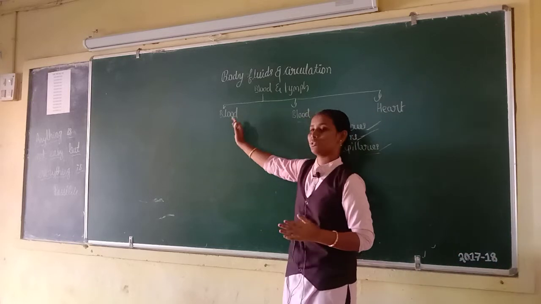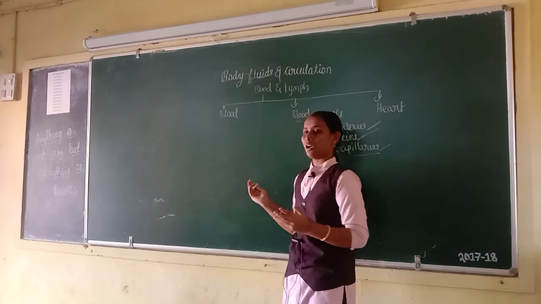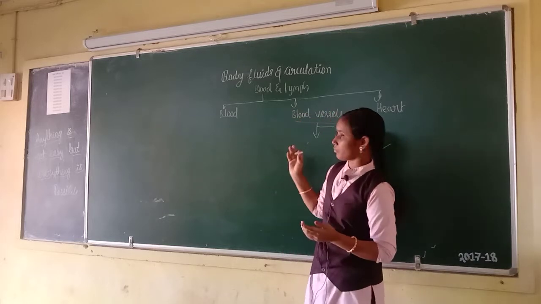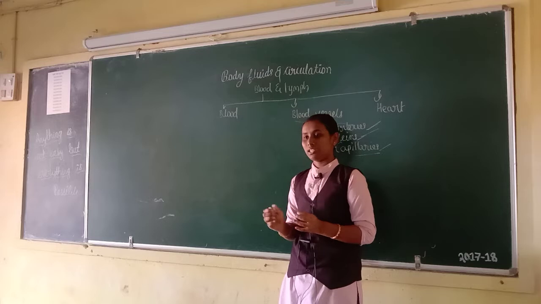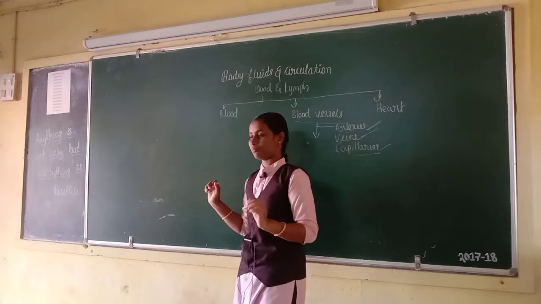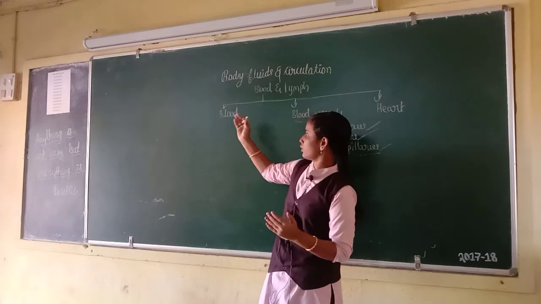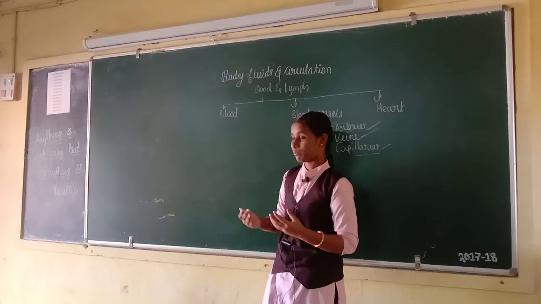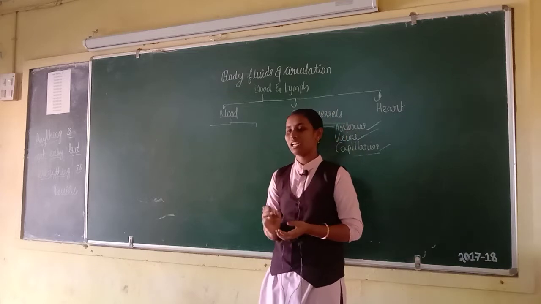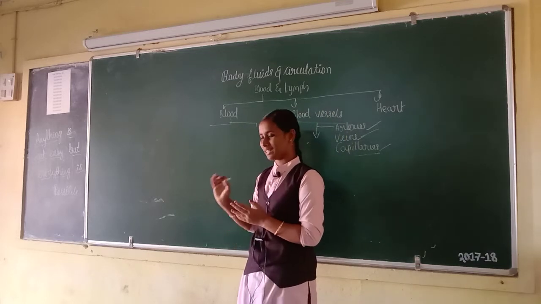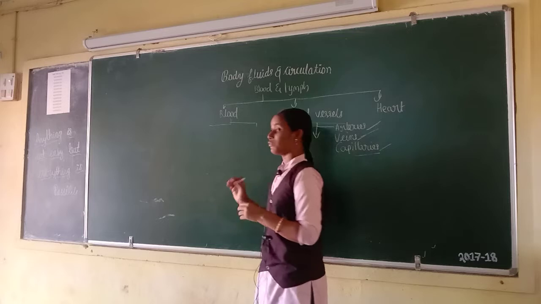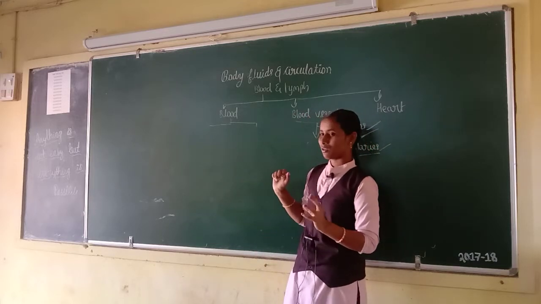Next, let's move on to the next concept, that is blood. Already you have known what is blood. In the previous chapter you have already studied blood is the medium of transport for oxygen and carbon dioxide. In this class we are going to study about composition of blood and functions of blood. First, blood. Blood is slightly alkaline, having a pH of 7 to 7.8, average 7.4. Male has 5 liters of blood and female has 4.5 liters of blood.